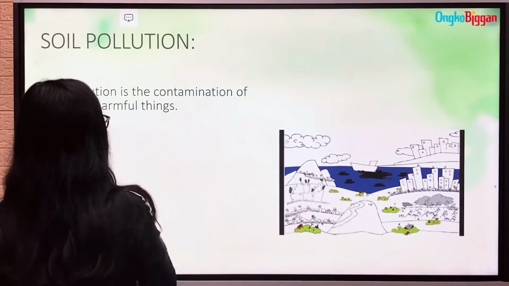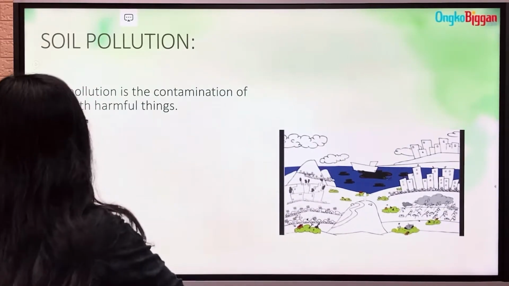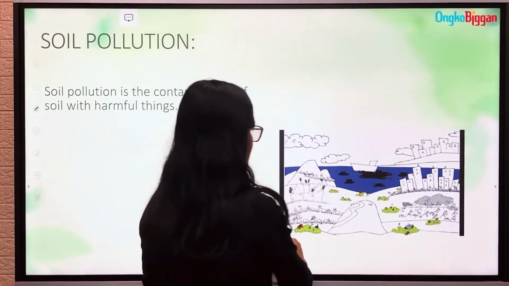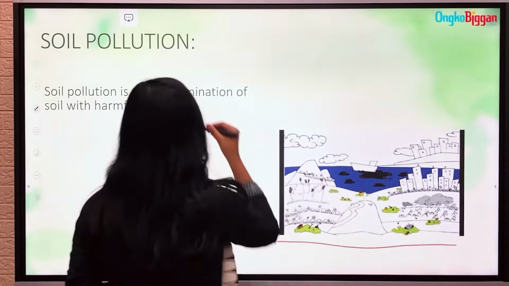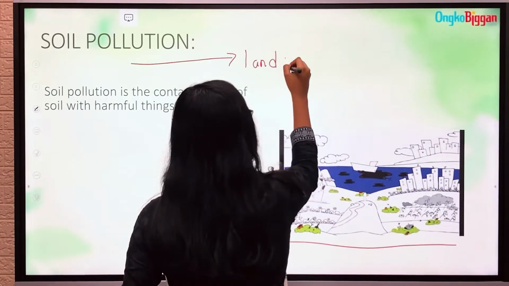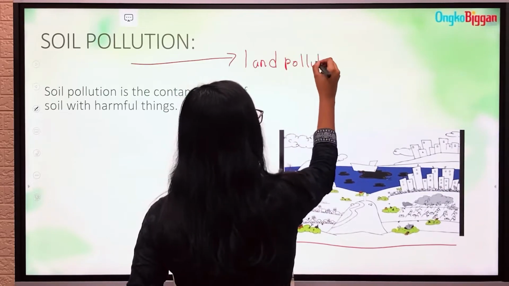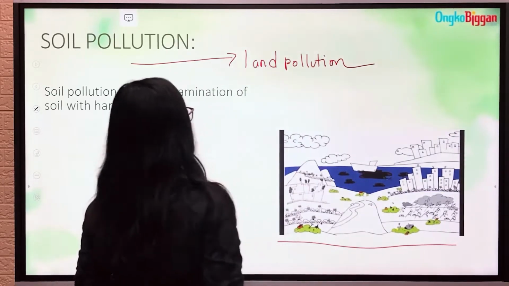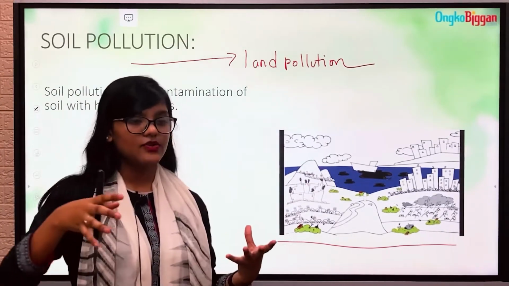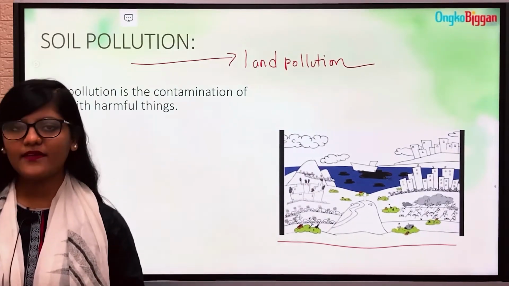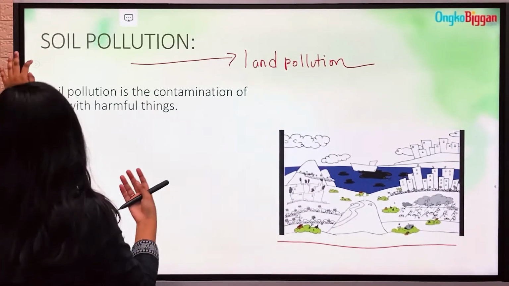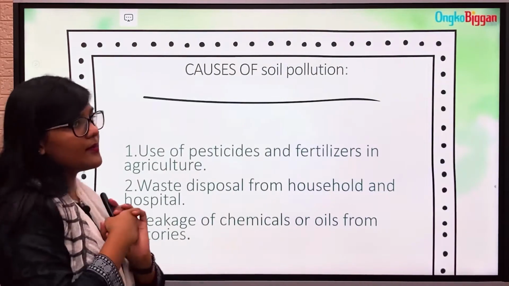Soil pollution is the contamination of soil with harmful things. Again, we can see a scenario of soil pollution. It is also called land pollution. Yes, sometimes we see soil contaminated with different types of harmful things. So it results in the pollution of soil, and it is the phenomenon of soil pollution.